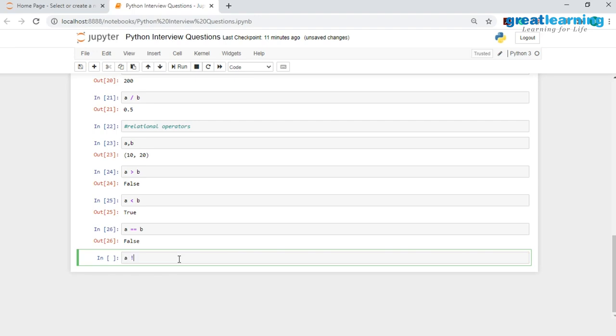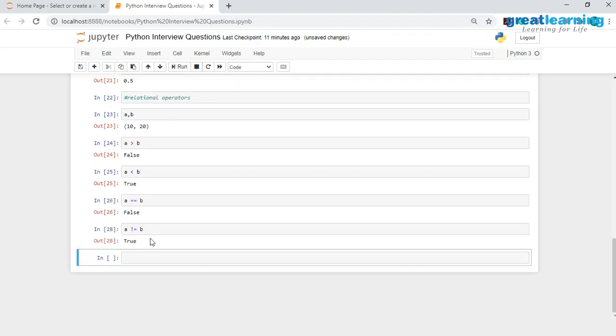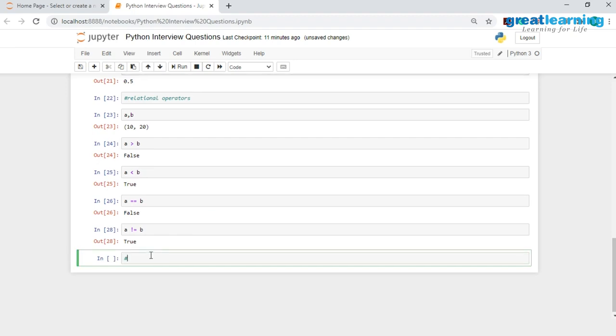And then finally I would want to check if the value which is present in a is not equal to the value which is present in b. So I shouldn't give this space over here, and this time I get a true value because 10 is not equal to 20. And these are the different types of relational operators which we can work with. Going ahead, after the relational operators, we would have the logical operators. So I will just write down logical operators over here.